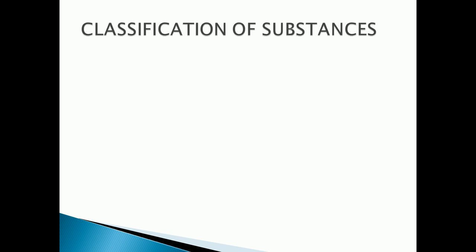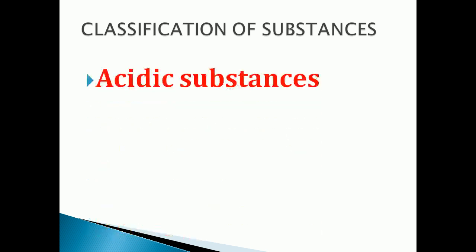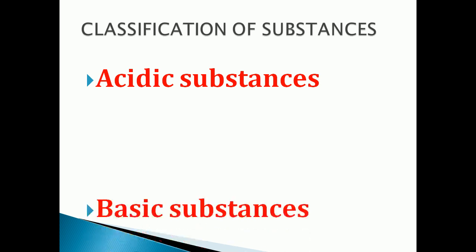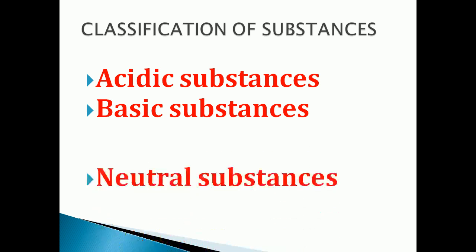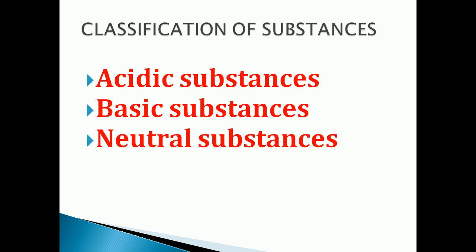On the basis of the chemical nature of substances, they can be classified into three types. They are acidic substances, basic substances and neutral substances. So in this chapter, let us learn about these substances in detail.